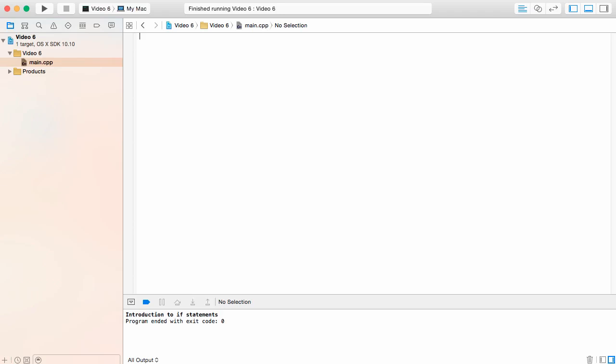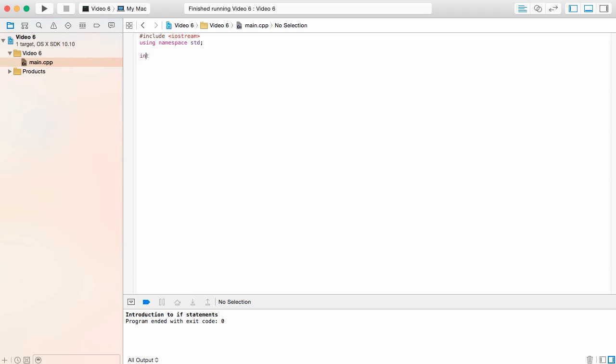So we're going to do this with if statements. Now, if statements are going to allow you to execute a certain part of your code if something is true. So let's take a look at that. First, we'll start off with our preprocessor command, as we've always done. Hashtag include iostream in triangle braces. Define our namespace: using namespace std, with a semicolon at the end.